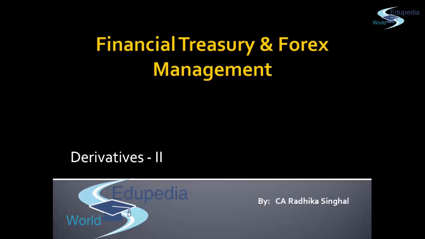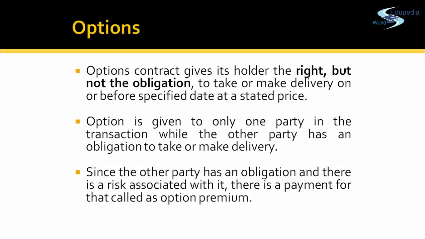The third type of contract is called an option contract. In an option contract, only the option holder has a right. He does not have an obligation to make or take the delivery, and the other party has an obligation to make or take the delivery. So the option holder has a right. Either he can make the delivery or take the delivery, and the other party has an obligation to entertain it.